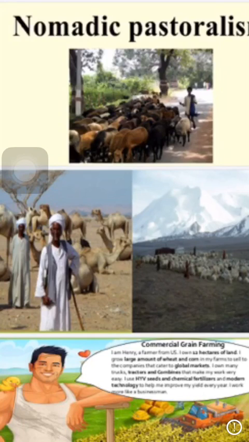In this type of farming, in this type of nomadic herding, herdsmen move from one place to another with their herd, with their animals. Why? They have to move in search of fodder for their animals. So they move from one place to another in search of fodder and water along defined routes.